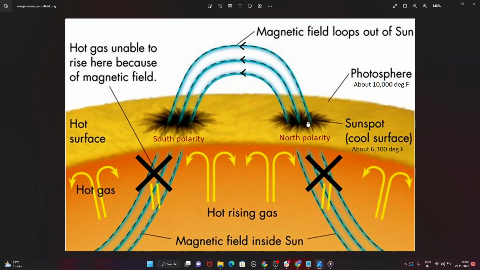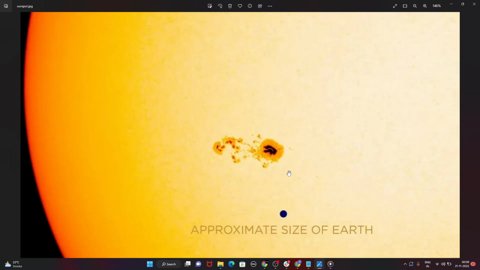Now, sunspots tend to occur in pairs that have magnetic fields pointing in opposite directions. A typical spot consists of a darker region called the umbra, surrounded by a lighter region known as the penumbra. The sunspots appear relatively darker because the surrounding surface of the sun, also known as the photosphere, is about 10,000 degrees Fahrenheit, as compared to the umbra, which is only about 6,300 degrees Fahrenheit. Along with that, sunspots are also quite large, as the average size is about the same as that of the Earth.